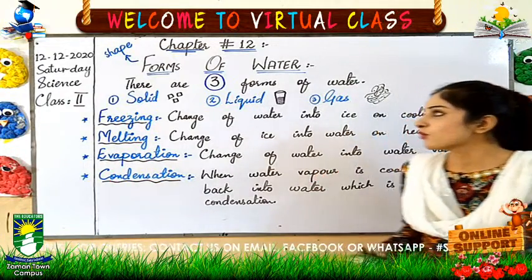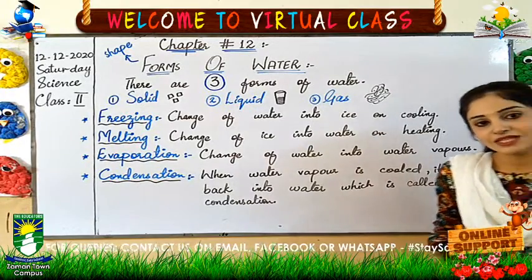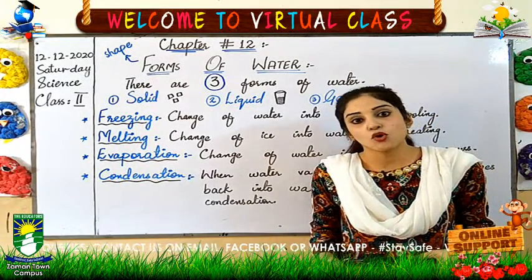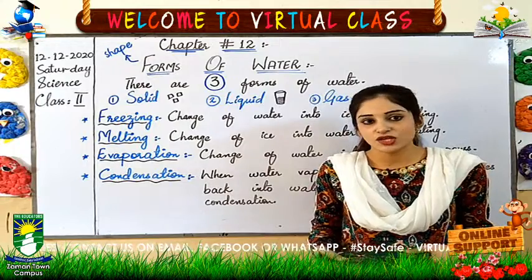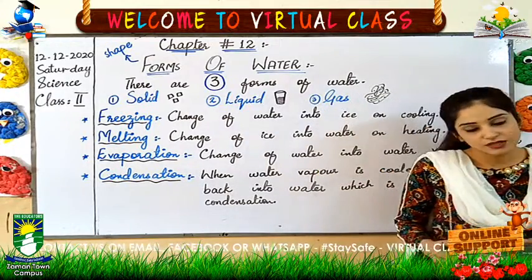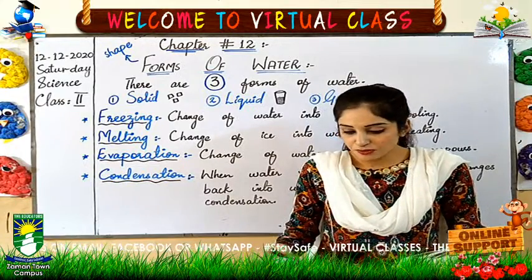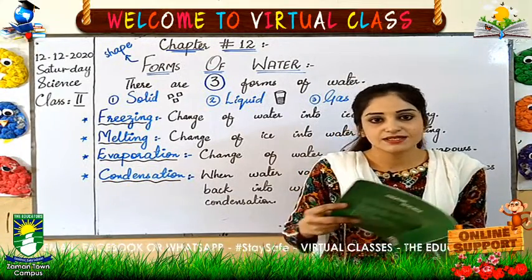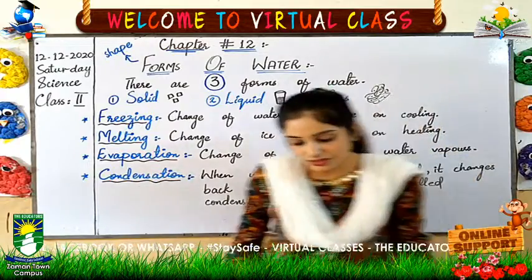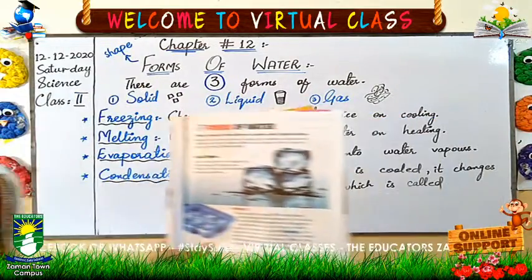First of all, what is the meaning of form? Form means shapes of water. Let's see how many shapes there are of water and what is written in your book about it, right? You have to open page number 69. Let's start reading. This is page number 69 of your science book.